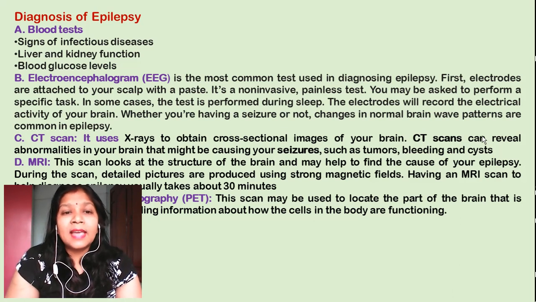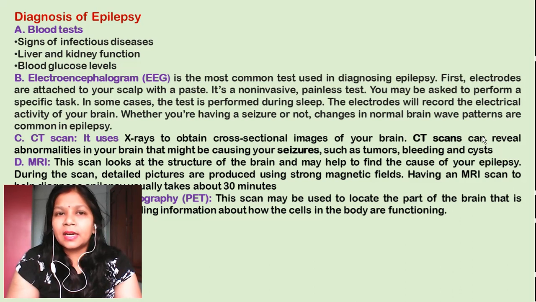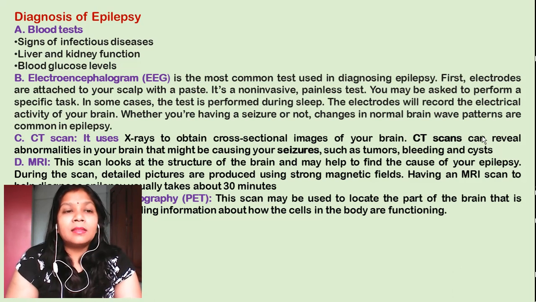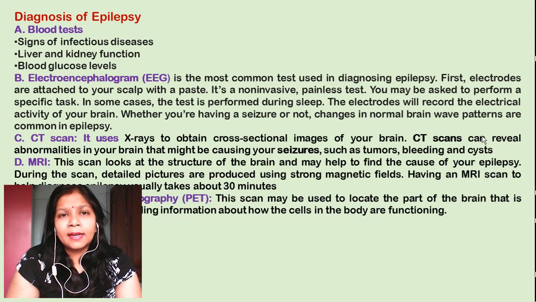So this thing can be noted, and the exact reason or exact seizure cannot be detected, but the reason of the seizures can come out by the help of this CT scan, like tumors or bleeding or any kind of cyst in your brain. The fourth one is the MRI, that is the magnetic resonance imaging. Now regarding this MRI, I have discussed in my previous video also, but I will be just giving a small brief that what is this MRI.